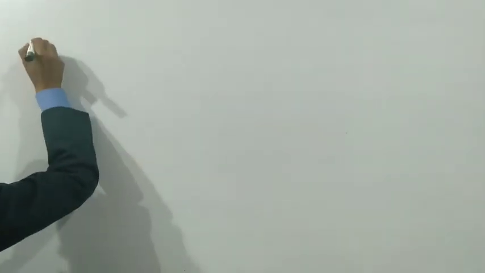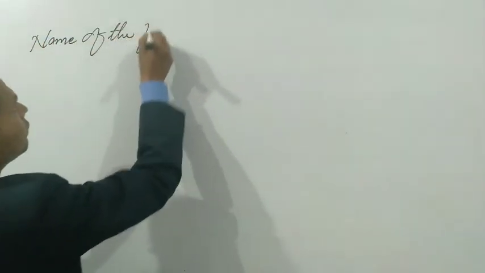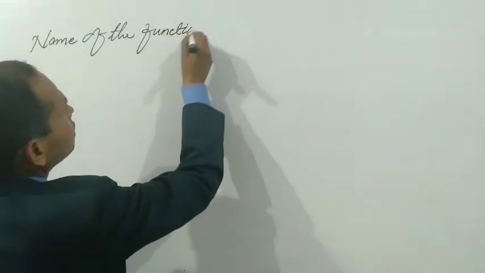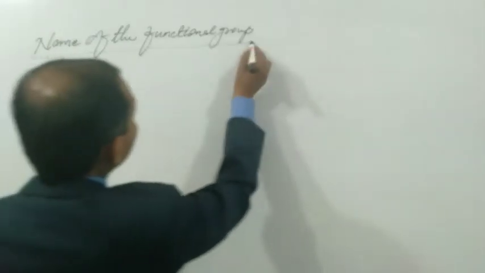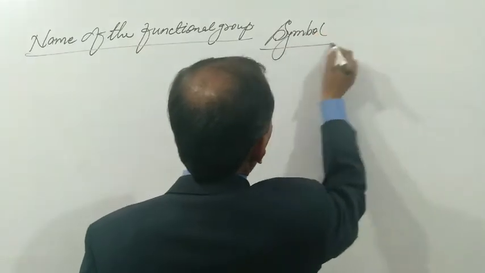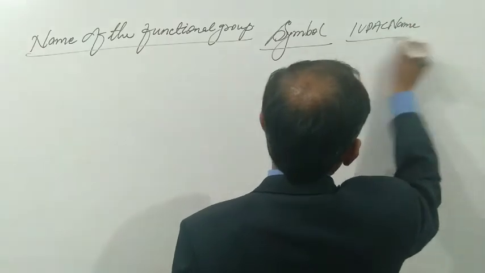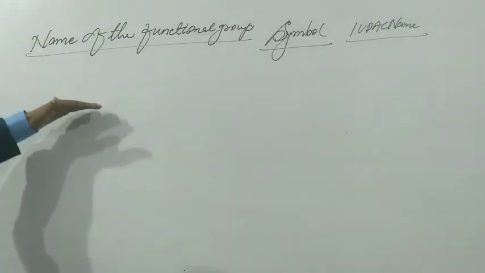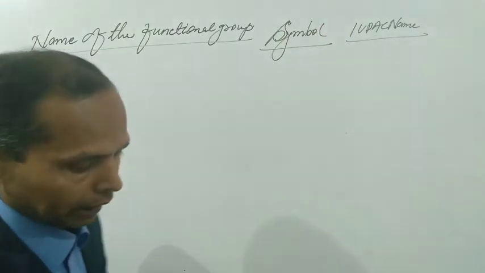So we can write three columns: the name of the functional group, the symbol, and the IUPAC name.